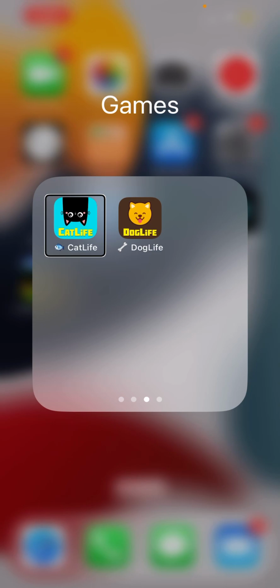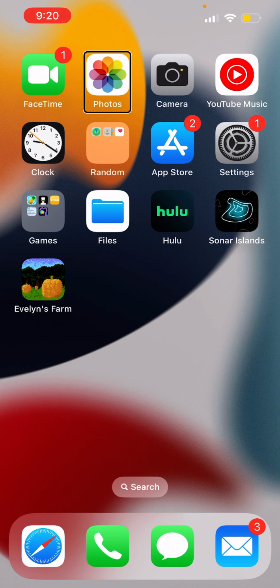I don't have BitLife up here because it's one of my favorite apps, so I usually keep it on the second page. Page 3 of 4. Superstar Band Manager. No one has said they wanted me to play it, so I just continue to play it by myself. I also got Superstar Band Manager from one of my friends. Camera, YouTube Music. Page 1 of 2.